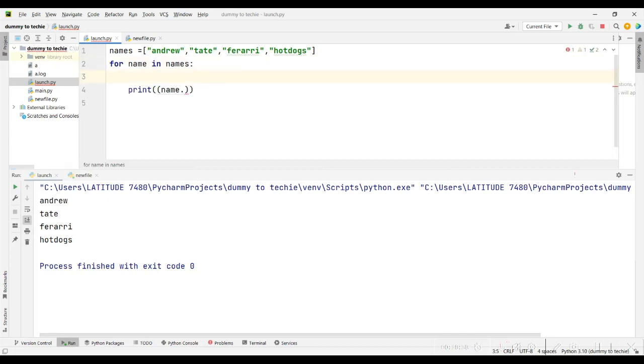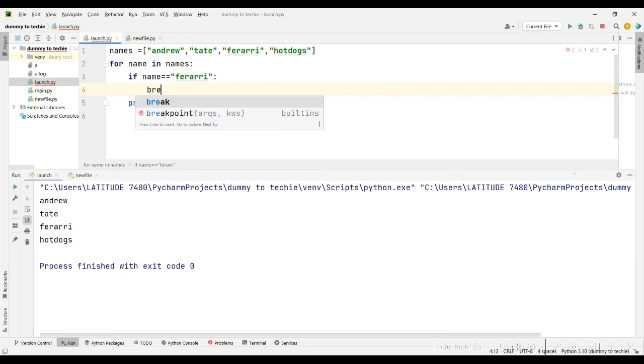The same things we did in the last lesson, we can do here. We can say continue, break, and all that. So we can break when the name is Ferrari. All we need to do is say if name equals Ferrari, then break.